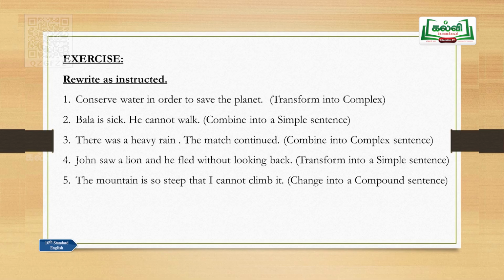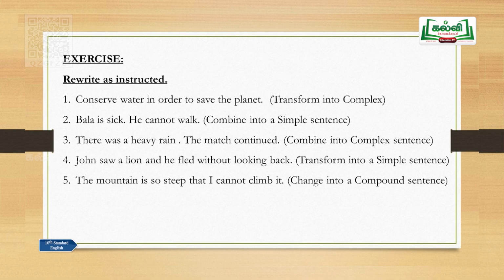Bala is sick, he cannot walk. Combine into a simple sentence. So, there are two separate sentences here. Combine these two sentences to get a simple sentence. Being sick, Bala cannot walk. This is a simple sentence because being, that is a non-finite verb. Bala can walk, only one finite verb you find in this sentence. So, this sentence has become a simple sentence.